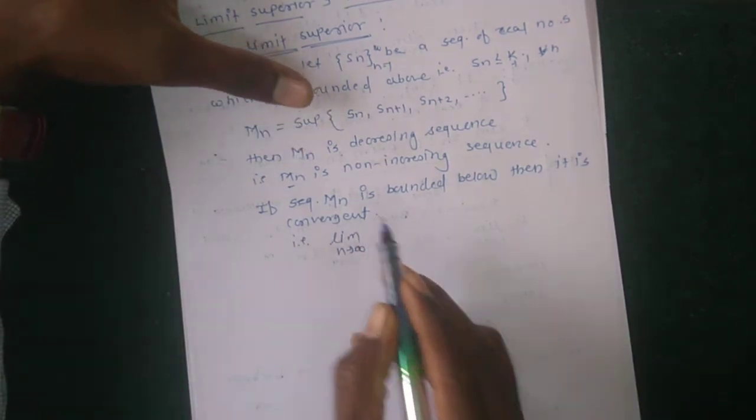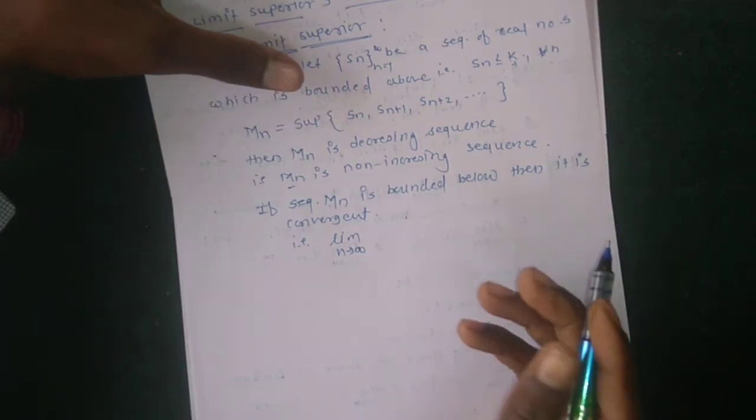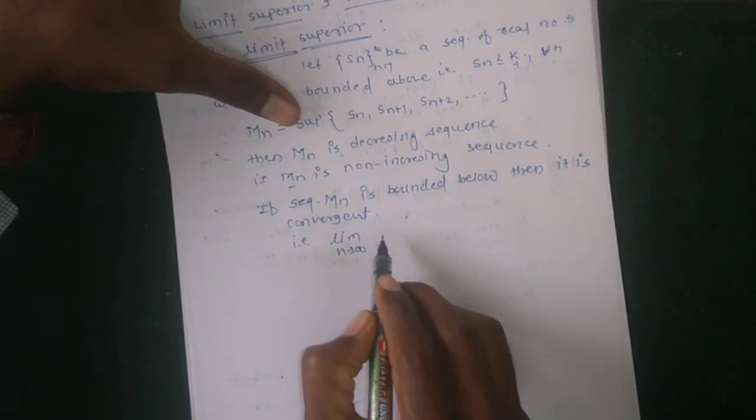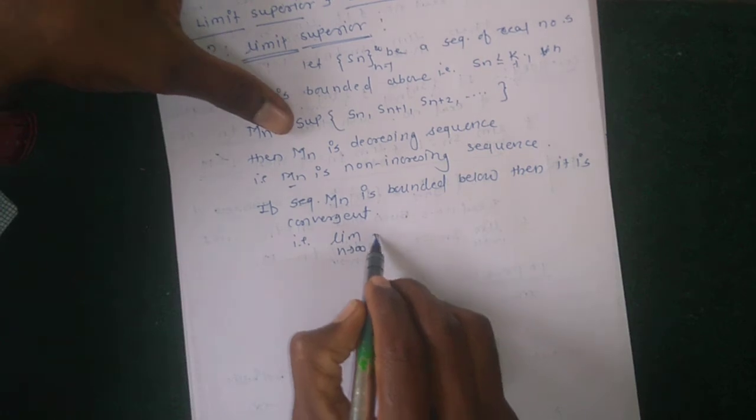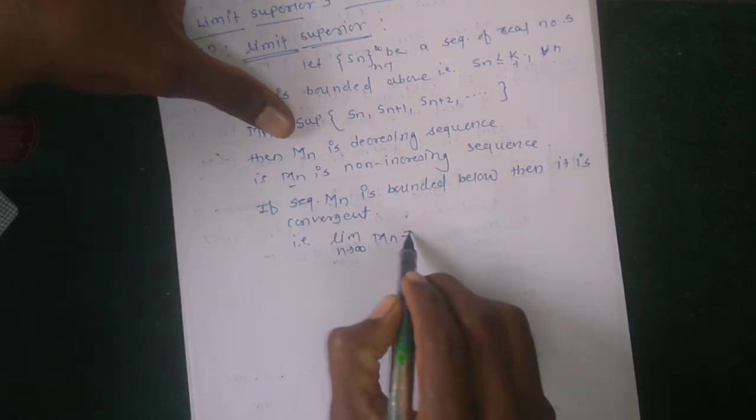Convergent means the given sequence has some element as its limit. So its limit exists,